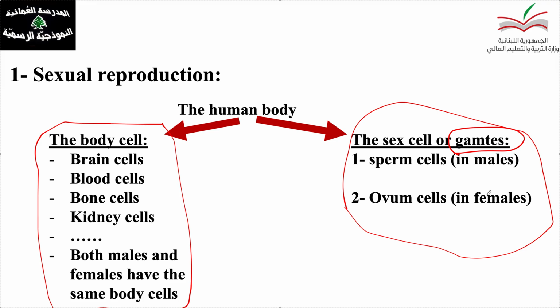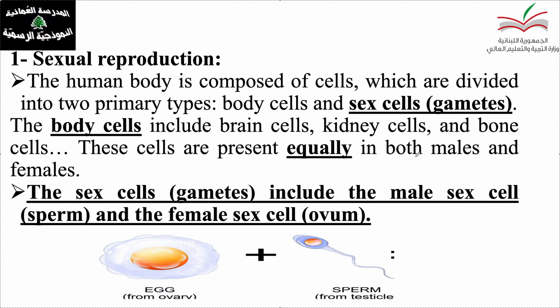So the human body or the body of animals, most of animals they reproduce sexually, they have the same body cells. Both of them have bone cells, both have kidney cells, both have small intestinal cells, stomach cells, everything is the same in the body cells except that the gametes are not the same in males and females. We have sperm cells in males and ovum cells in females. How the reproduction works, not in grade 6, we will study them. Just you have to know that the gametes or the sex cells are not the same in males and females.